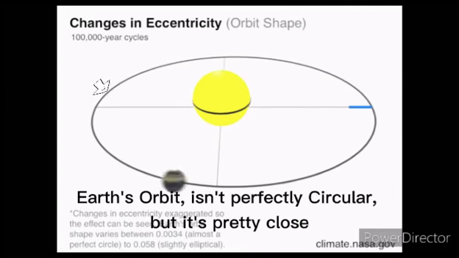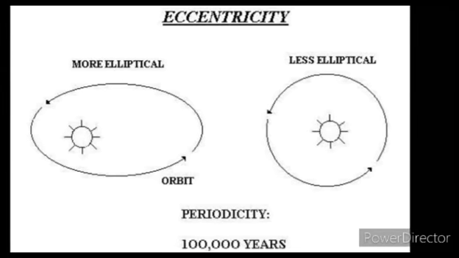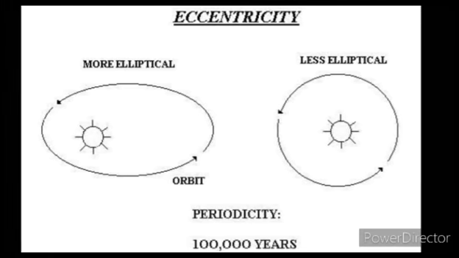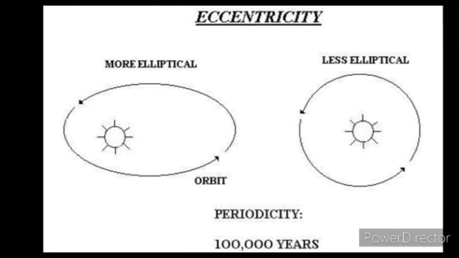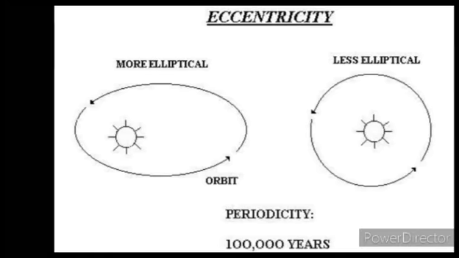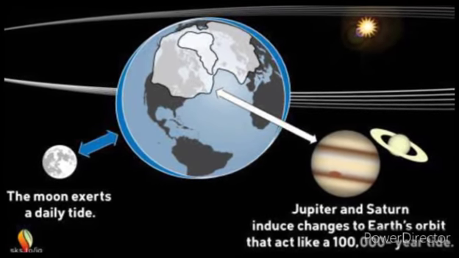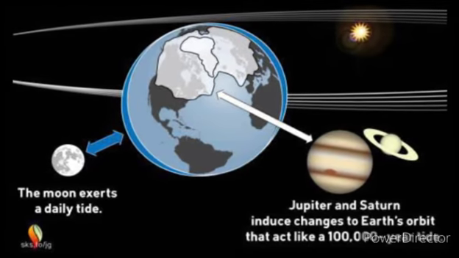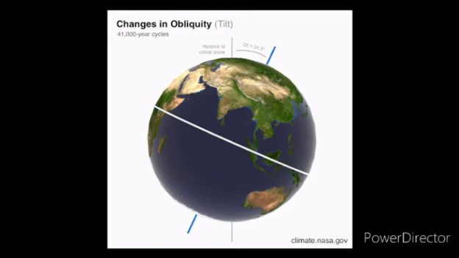Eccentricity. Earth's orbit isn't perfectly circular, but it's pretty close. Currently, Earth's eccentricity is near its least elliptic, or most circular, and is very slowly decreasing in a cycle that spans about 100 years. Jupiter and Saturn cause Earth's orbit to vary from nearly circular to slightly elliptical. The total change in global annual insolation due to the eccentricity cycle is very small. They are a relatively minor factor in annual seasonal climate variation.